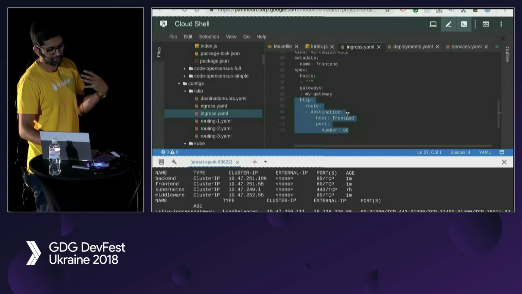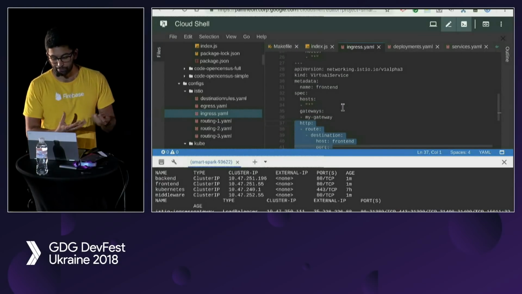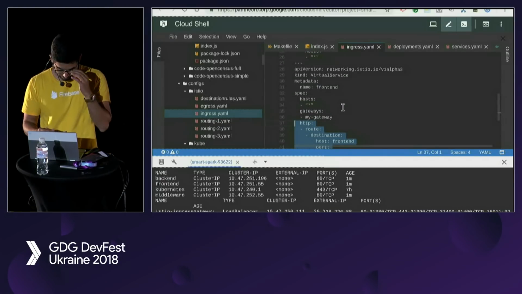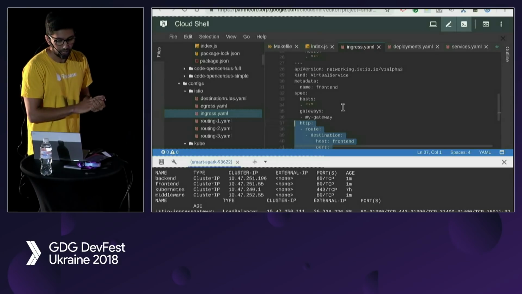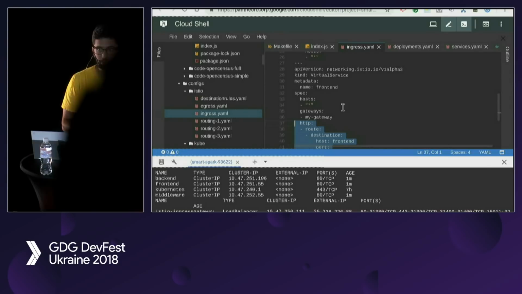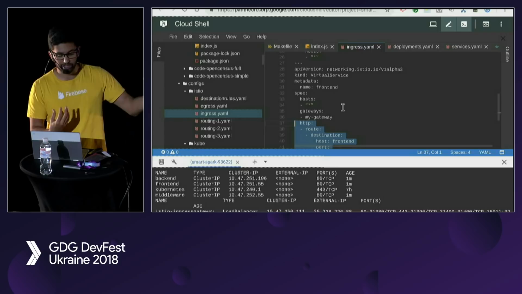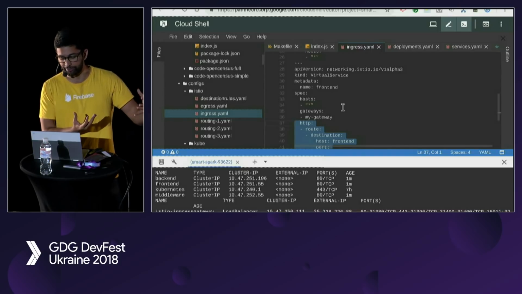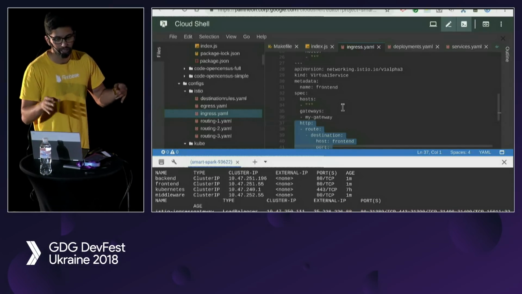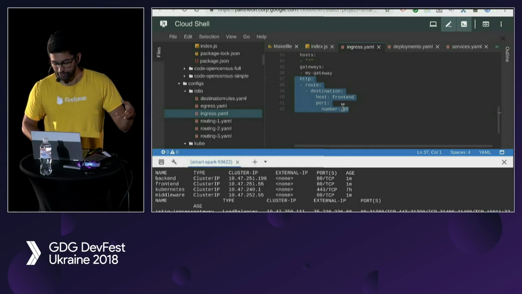So this is basically just setting up that Ingress gateway and then the virtual service. That's basically the way you route things in Istio. So why would you want to do this? If you expose the service directly, if that service goes down, there's no way to detect that from a client side. There's no load balancer or any sort of intelligence in front of that service. It's just a TCP load balancer. This gives you the capability of putting some sort of intelligent ingress in front of it.